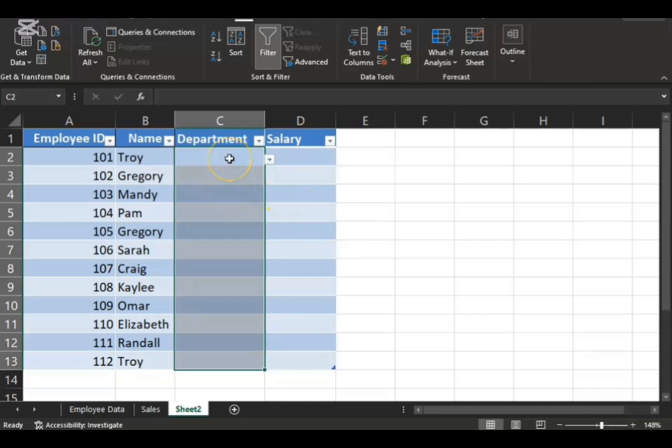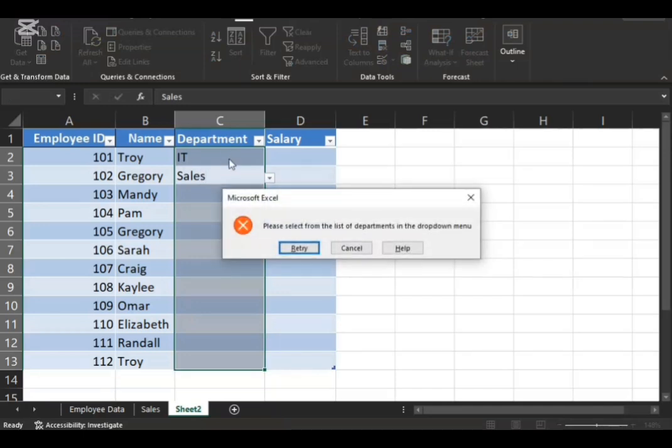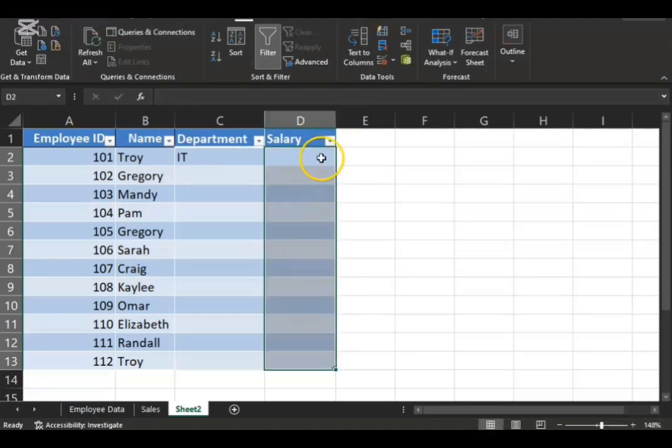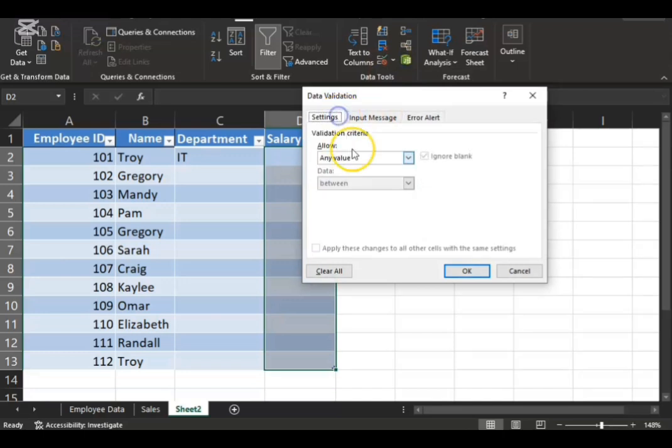So if I come here and I enter IT, it's permitted. What if I enter sales? I get the error message. Please select from the list of departments, and so on. Let's say you want to do the same thing for salaries. You want to limit the values that are entered into salary. Go to settings, not any value, whole number.